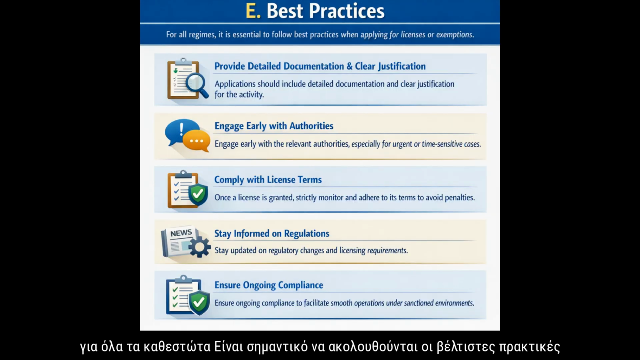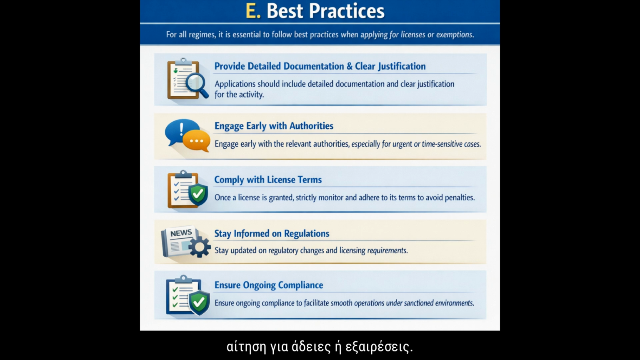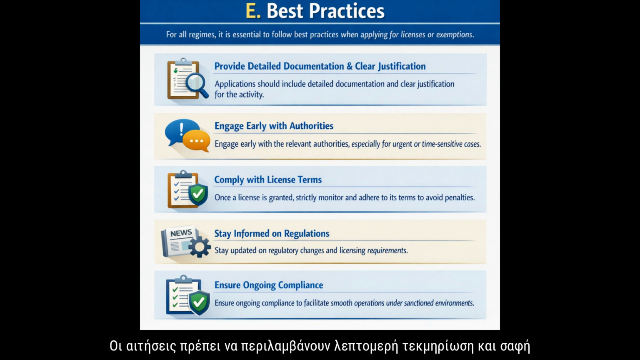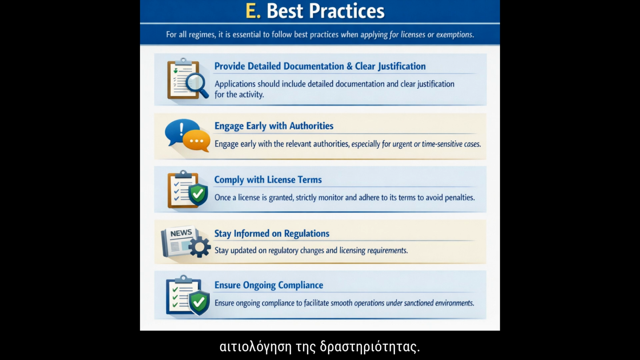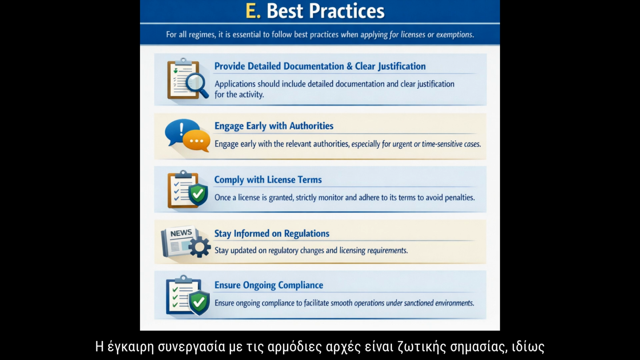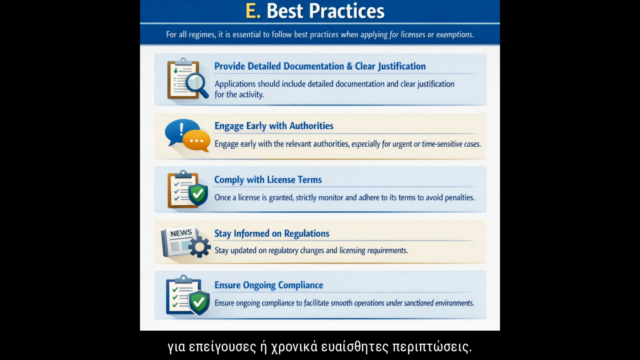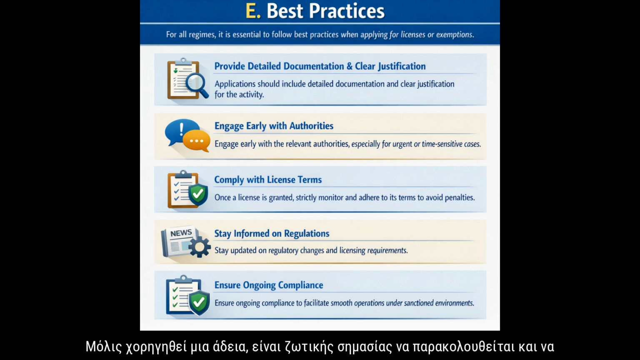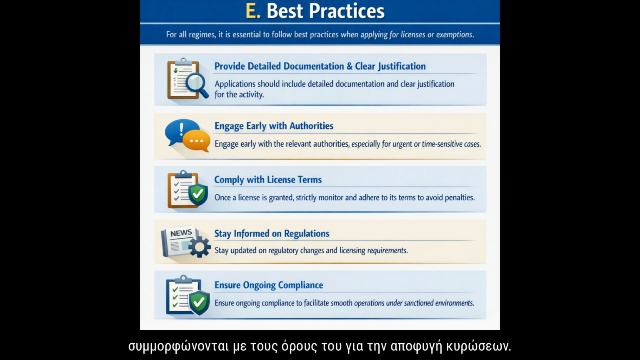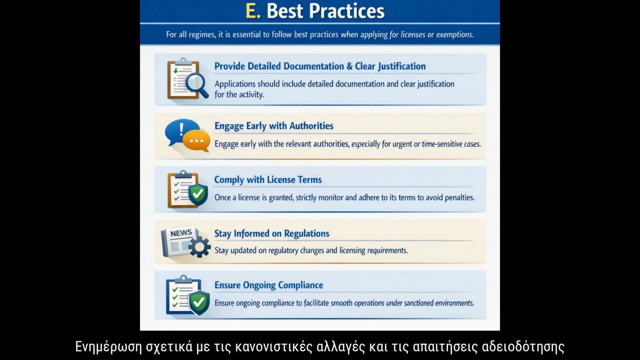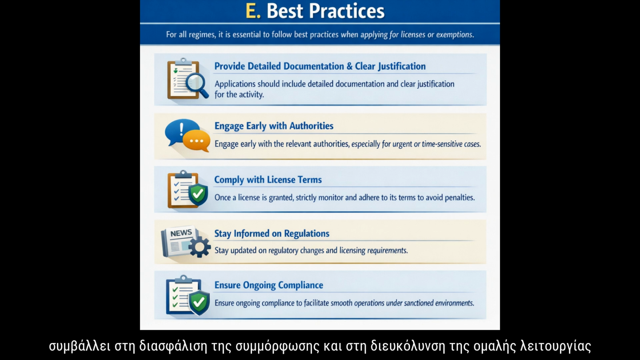Best practices for all regimes. It is essential to follow best practices when applying for licenses or exemptions. Applications should include detailed documentation and clear justification for the activity. Engaging early with the relevant authorities is vital, particularly for urgent or time-sensitive cases. Once a license is granted, it is crucial to monitor and strictly comply with its terms to avoid penalties. Staying updated on regulatory changes and licensing requirements helps ensure compliance and facilitates smooth operations under sanctioned environments.